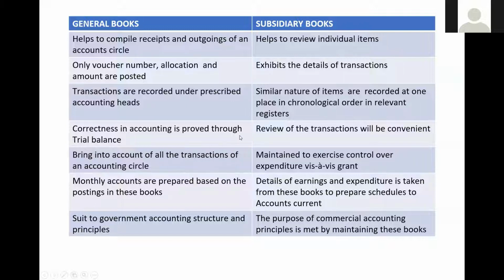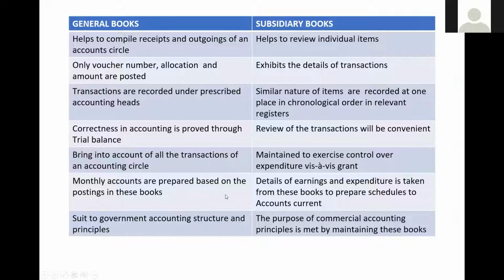Correctness of the accounting is proved through trial balance. Review of the transactions will be convenient. Bring to account all transactions of the accounting circle. Maintained to exercise control over expenditure vis-a-vis grant. So this lesson you can apply in the budget, where budgetary control. What are the tools that are available? RAR, works register. These are the main tools of the control over expenditure.